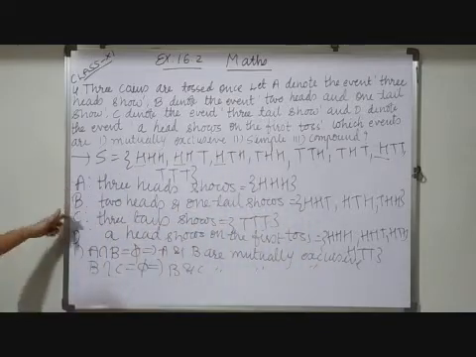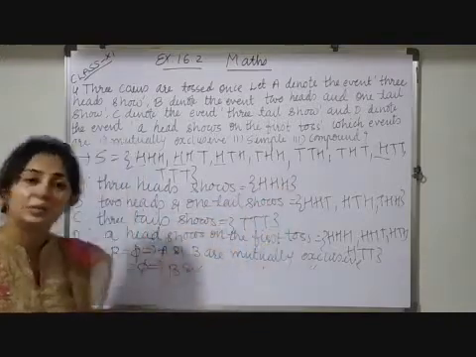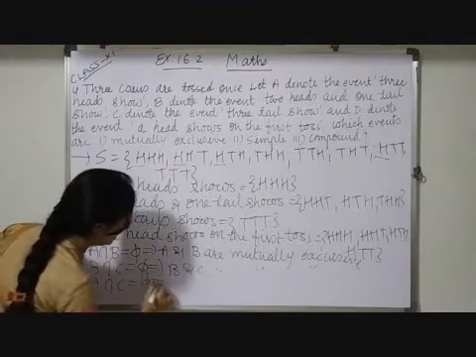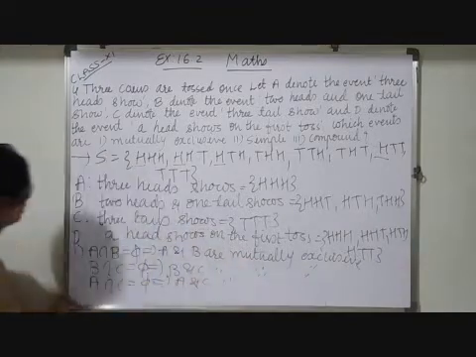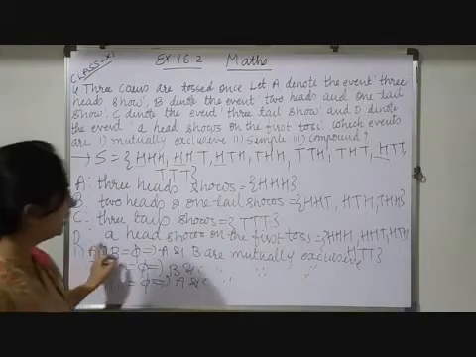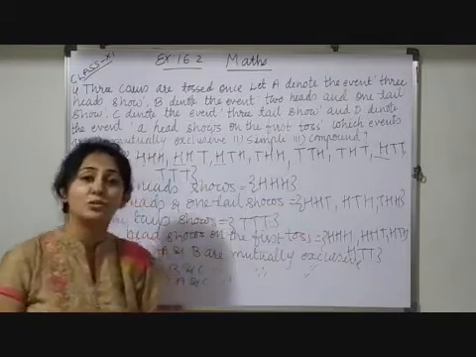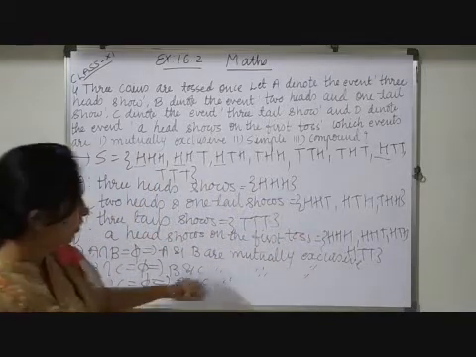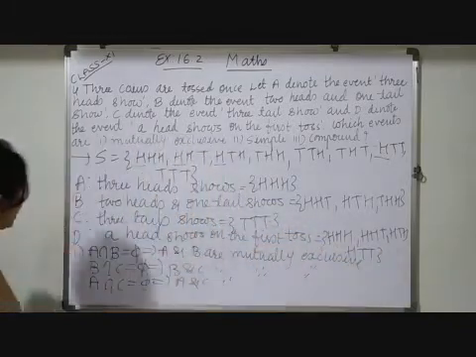Let me check A and C. So here HHH and here TTT. Again you can observe no element is common. So A intersection C is also empty, so I can write A and C are also mutually exclusive. A and D, let me check here. H, H, H: here we have one element common. So these are not mutually exclusive. Let me check B and D. In that also HHT is common. So again it is not mutually exclusive.